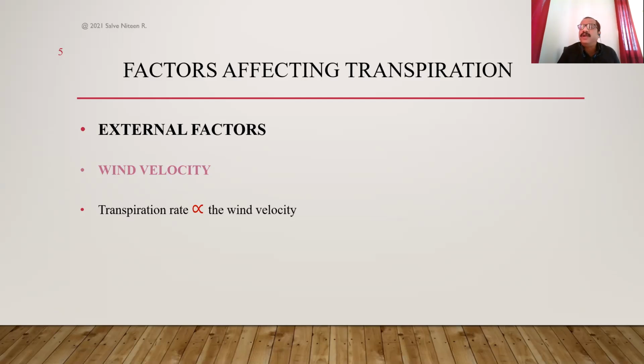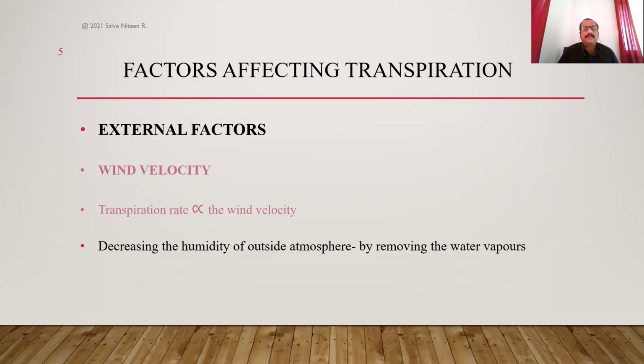But if the wind velocity increases, the rate of transpiration increases. Why? Because it removes the water vapors present in the surrounding atmosphere. So plants get more chances to add their own water vapors into the surrounding atmosphere because they are blown away by the moving wind.